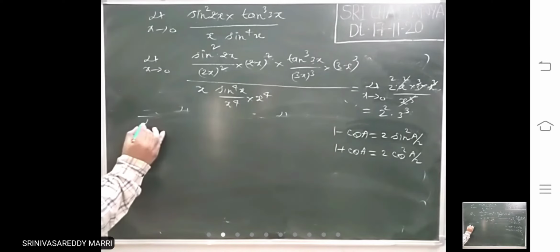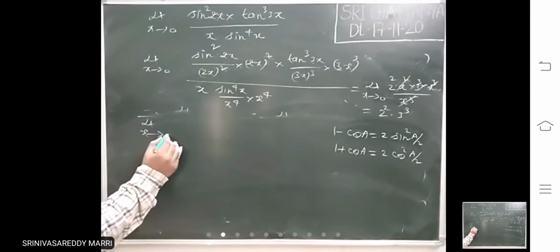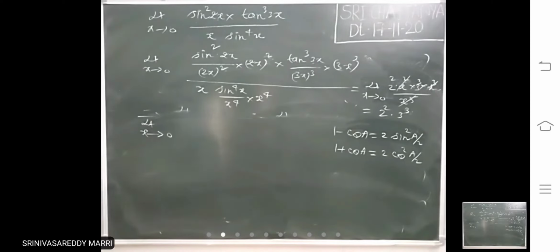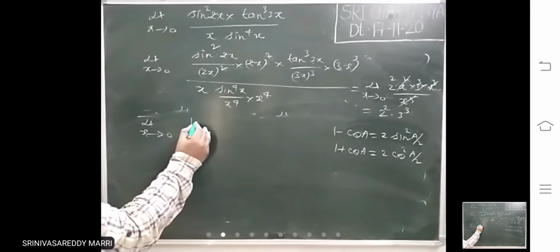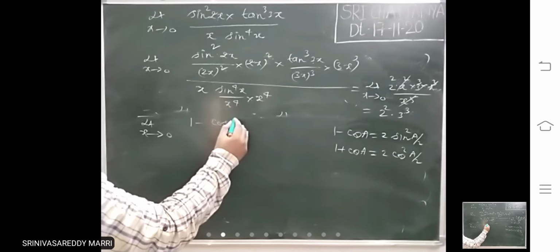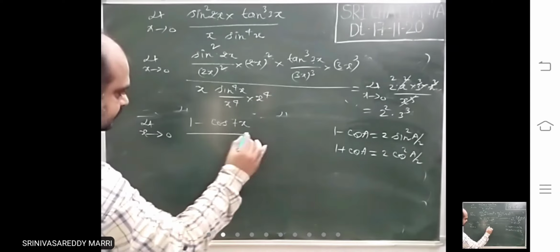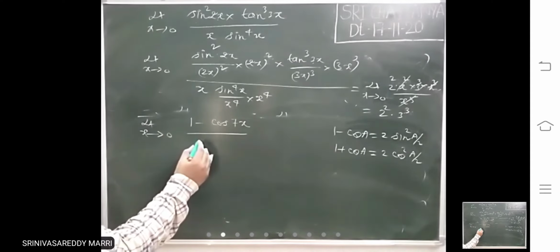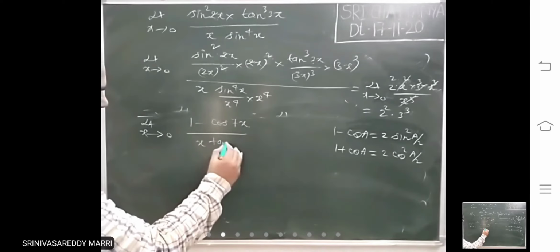Suppose take one simple example. Limit x tends to 0 of 1 minus cos 7x divided by x tan 3x.